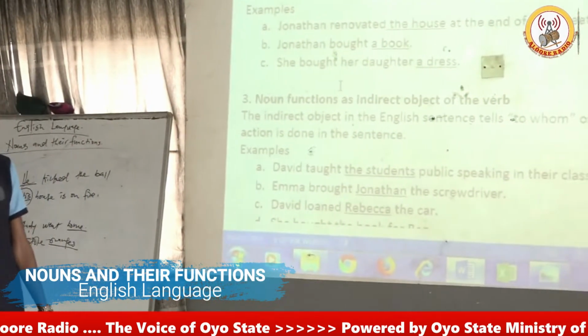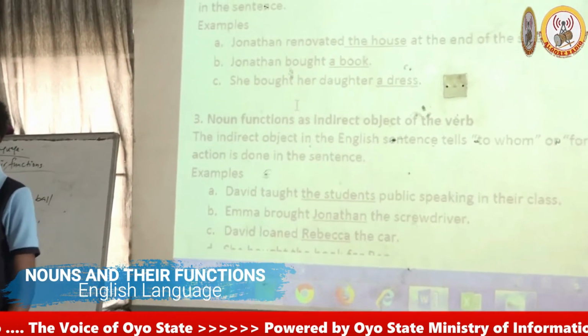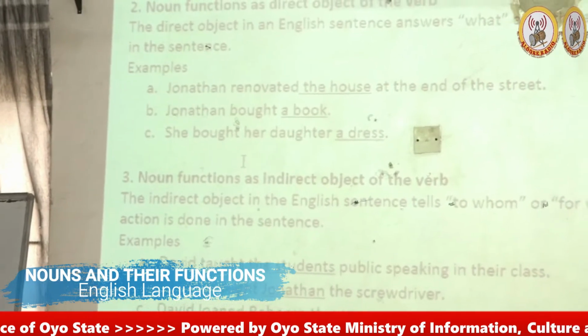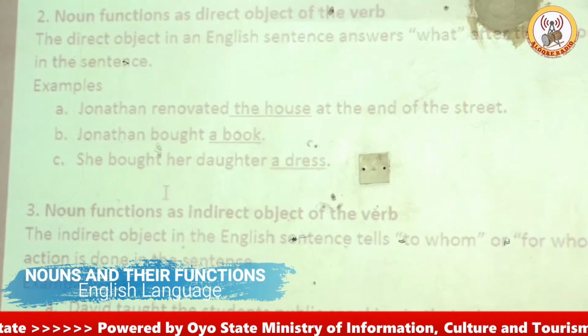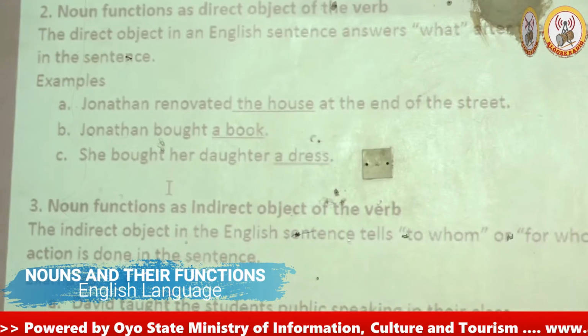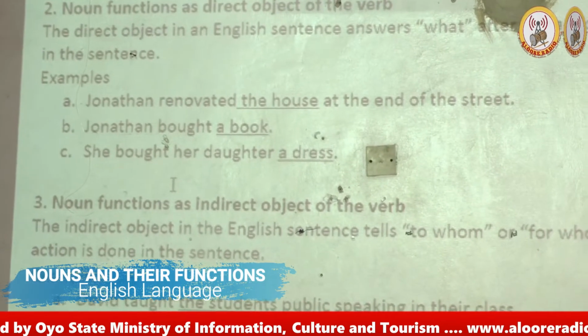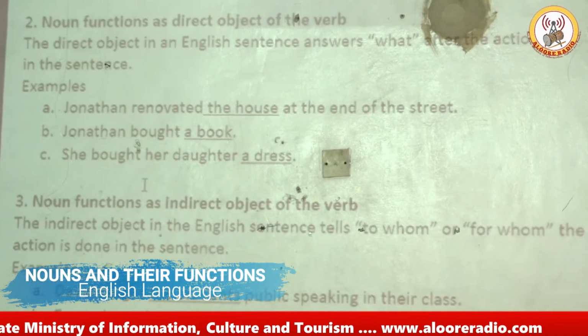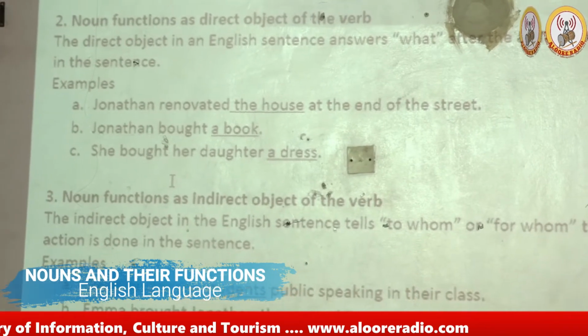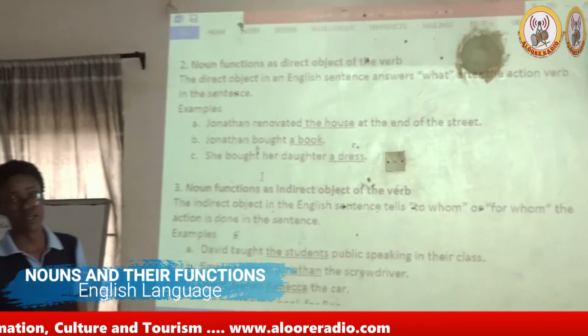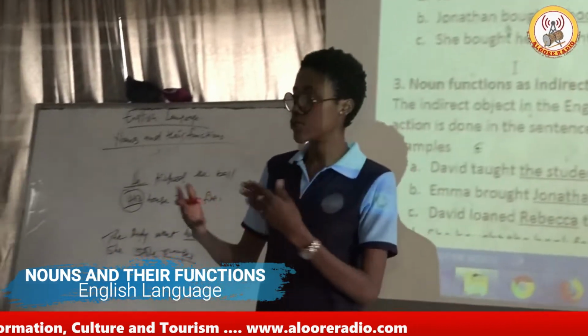We've already talked about what the direct object is. Now the other one is the indirect object. And it says here, the indirect object tells us to whom or from whom the action is done in the sentence. Basically, the direct object tells us what. The indirect object tells us whom.